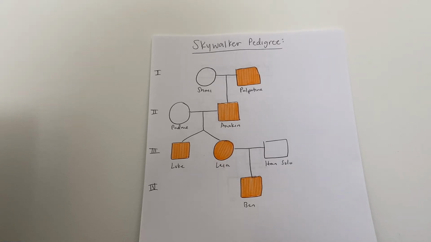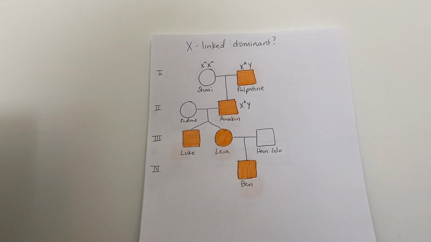The colored individuals have this trait, while the unaffected individuals have been left uncolored. I have evaluated this pedigree to see if the ability to use the Force could be of X-linked dominant inheritance. From Generation 1 to Generation 2, we can already deny this mode of inheritance because Palpatine can only pass on his Y chromosome to Anakin, so Shmi would have had to have been affected in order for this trait to be passed on to Anakin, but for this mode of inheritance, she would have only been able to pass on a recessive allele to her son.